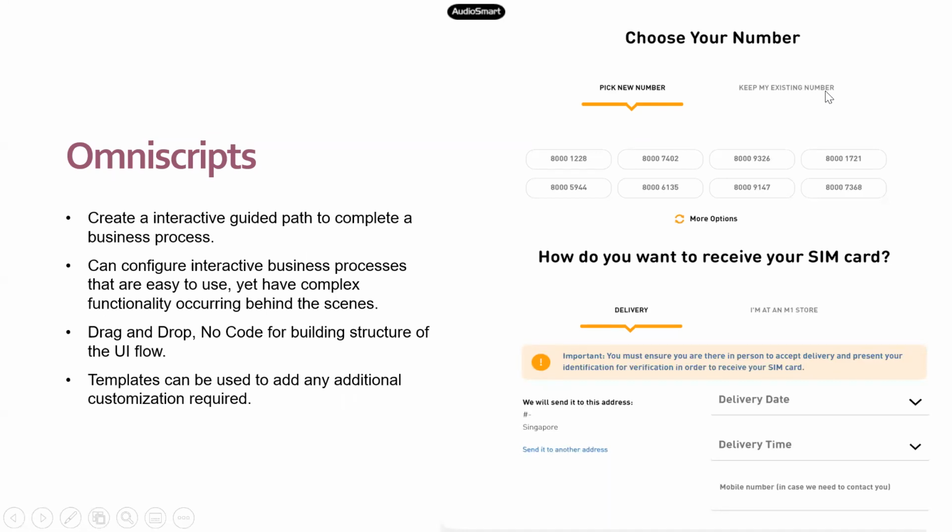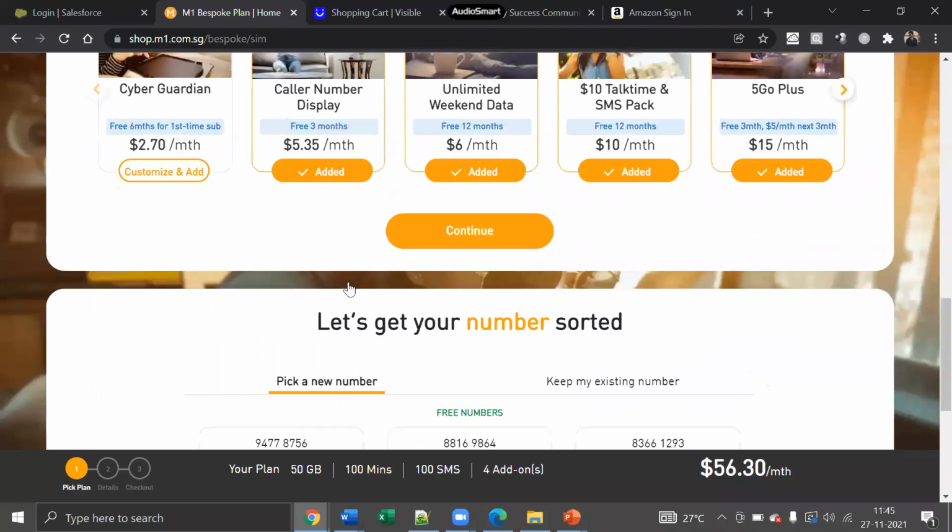This is a radio button, but we made it look a little different like this, right? And here you see, this is how do you want to receive a SIM card. That is a read-only text field. Again, delivery, I am at M1 store. These both are again radio buttons, right? So yes, all of these things you can achieve.